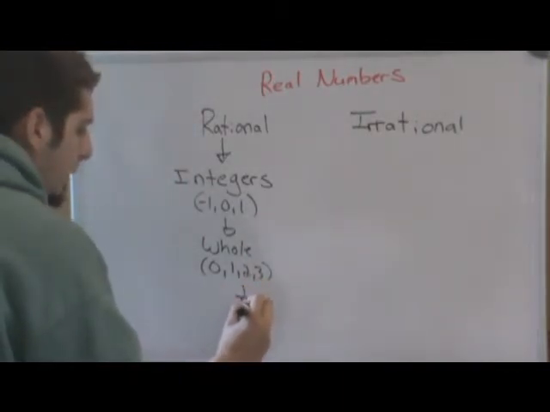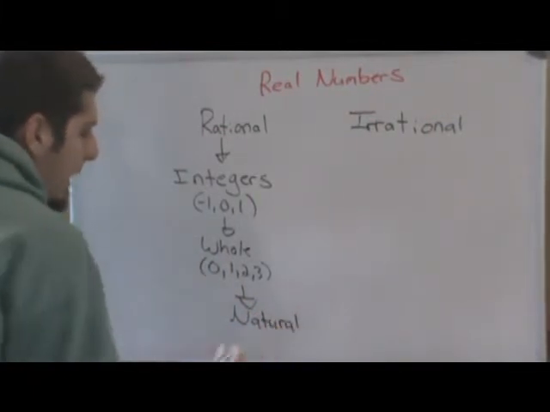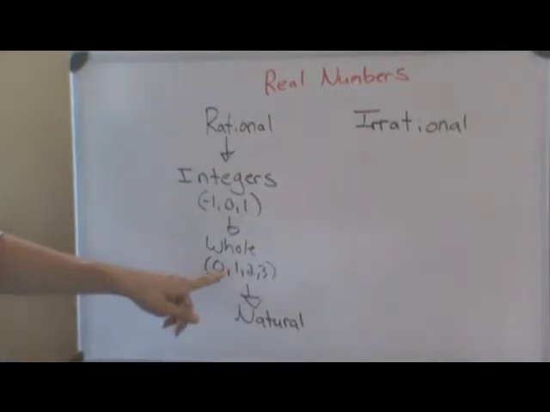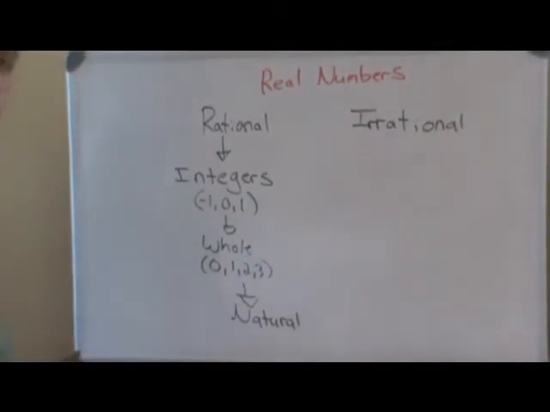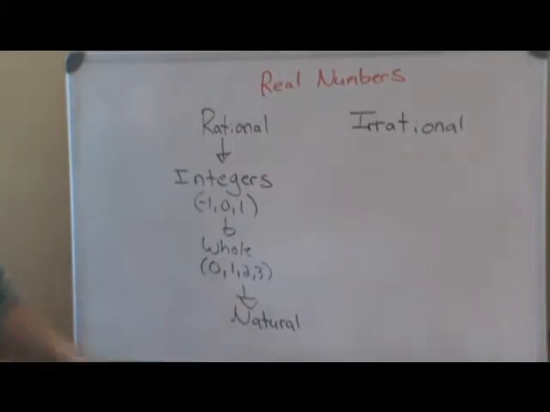Natural numbers are inside whole numbers, and natural numbers include all of the whole numbers except for 0. So natural numbers include 1, 2, 3, 4, 5, 6. No decimals included, just the whole numbers. But natural numbers do not include the number 0.